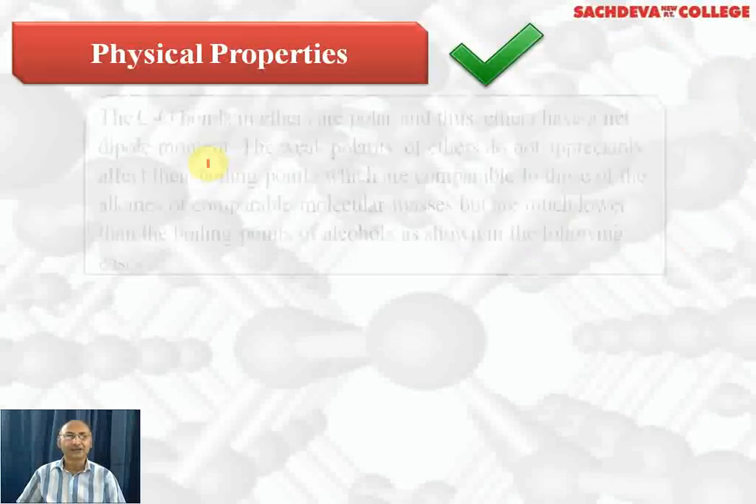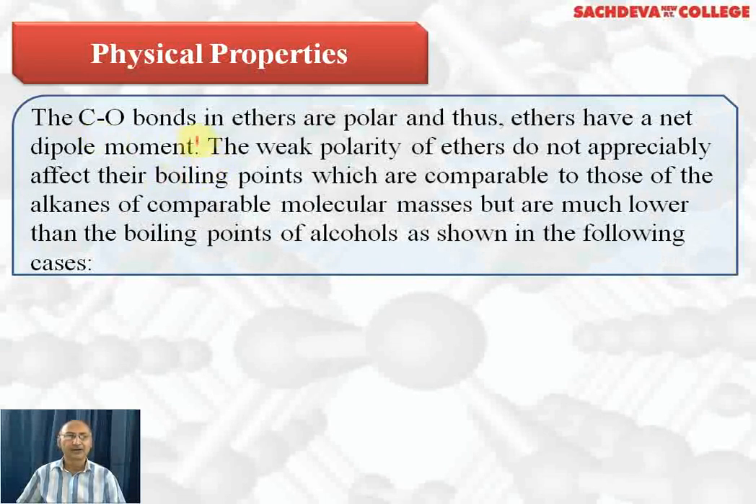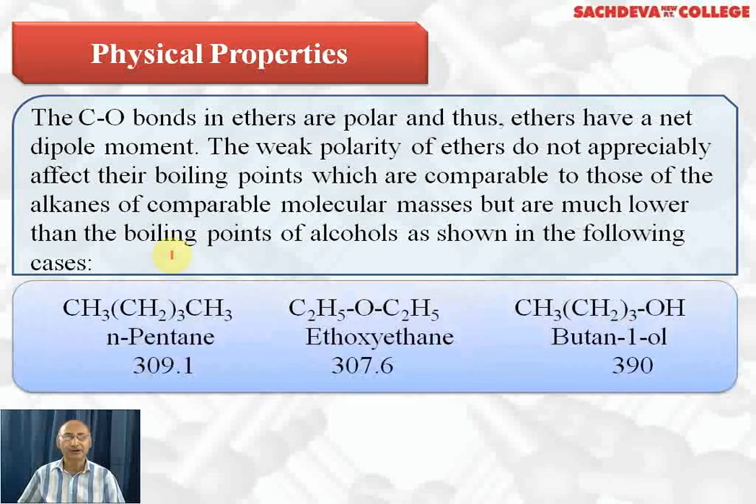Let's take our physical properties of ethers. The carbon-oxygen bonds in ethers are polar because ethers have a net dipole moment. The reason is that they are bent molecules and dipoles do not get cancelled. But the weak polarity of ethers does not appreciably affect their boiling points, which are comparable to those of alkanes of comparable molecular mass, but much lower than the boiling points of alcohols because alcohols have intermolecular hydrogen bonding.